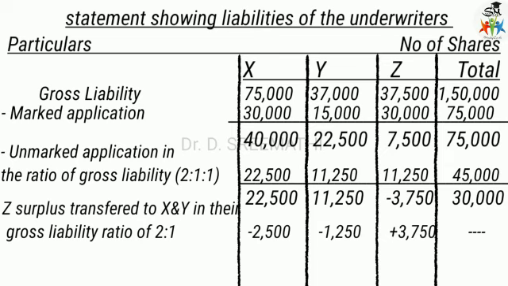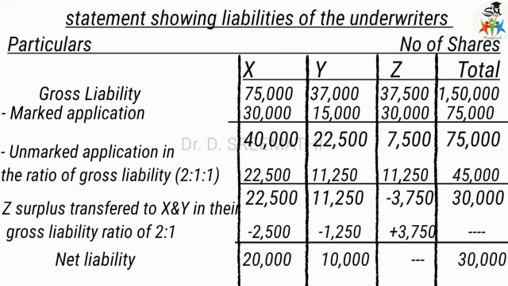So this 3,750 is transferred in 2:1, 2,500 and 1,250, so that it is reduced. The balance values are 20,000 and 10,000, and there is no liability for Z. The total is 30,000 shares remaining, so the net liability is 20,000 for X and 10,000 for Y.